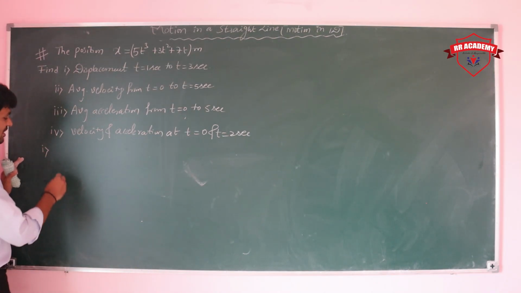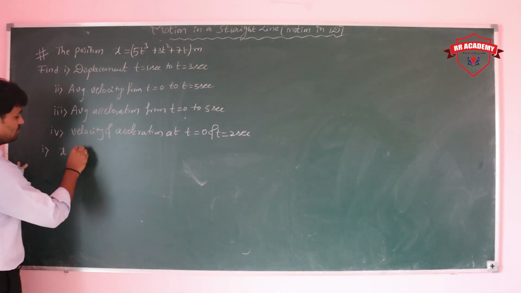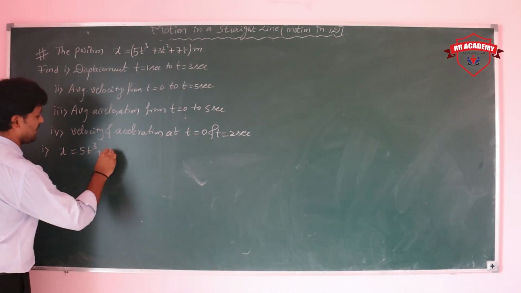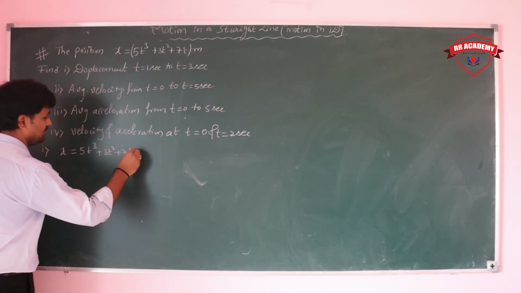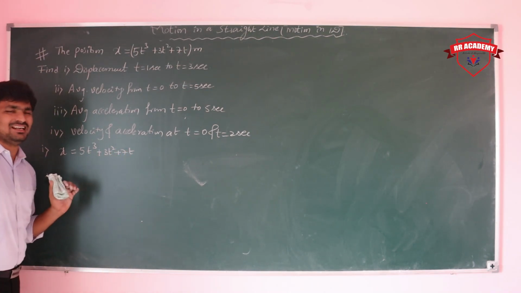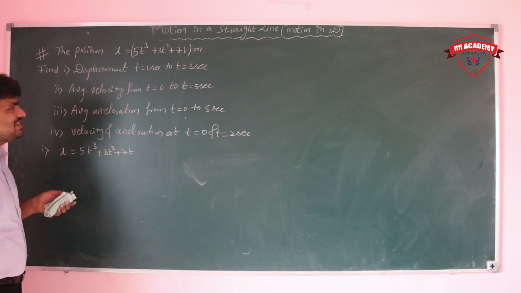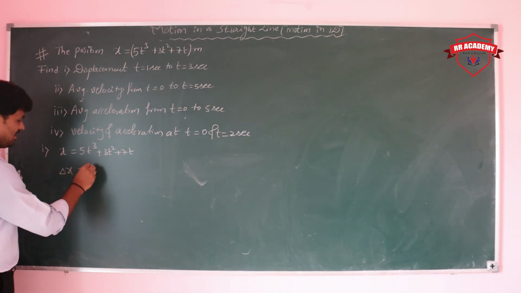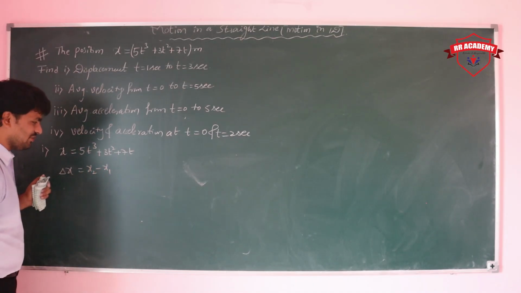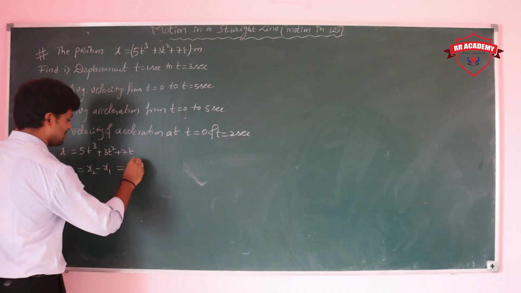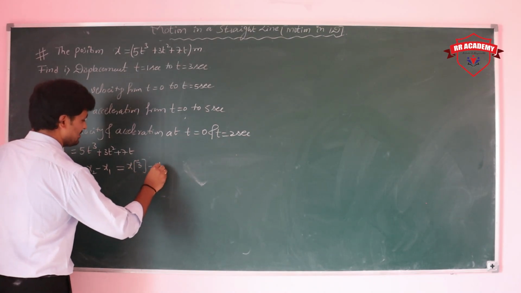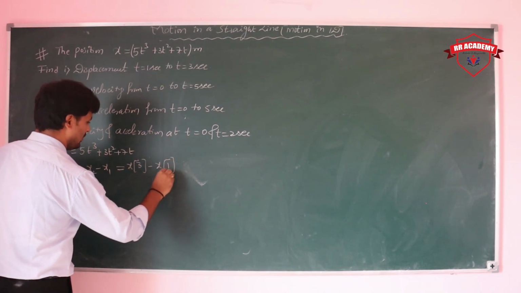The given expression is x is equal to 5t³ plus 3t square plus 7. They are asking displacement from t is equal to 1 second to t is equal to 3 seconds. Simply I am taking delta x is equal to x2 minus x1. x2 is x at t is equal to 3 seconds minus x at t is equal to 1 second.